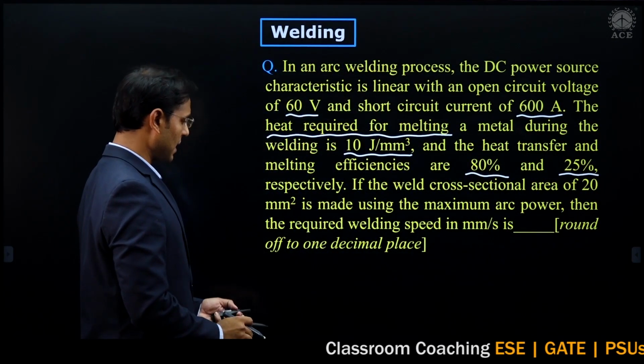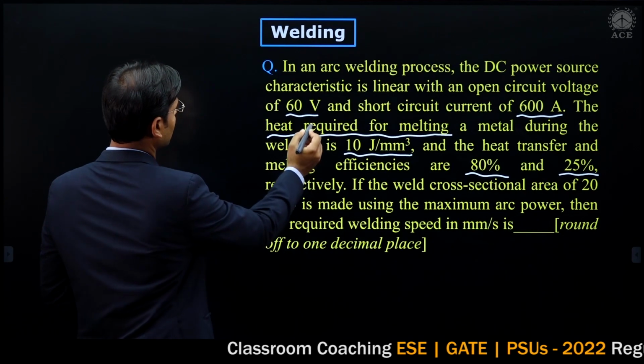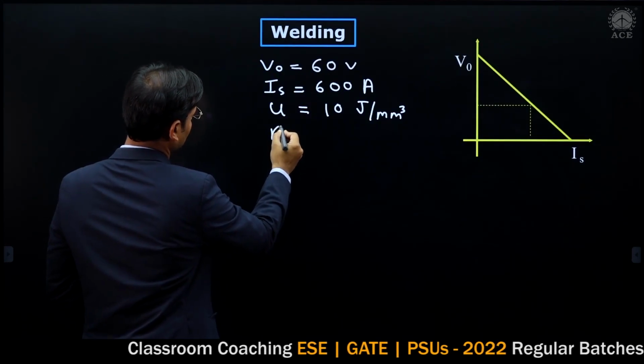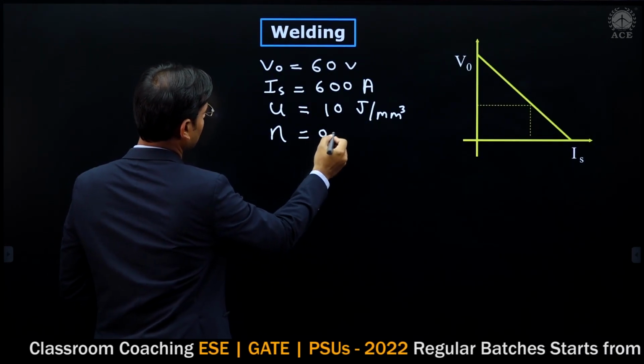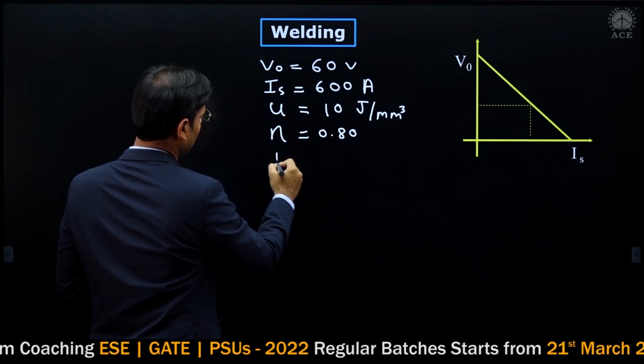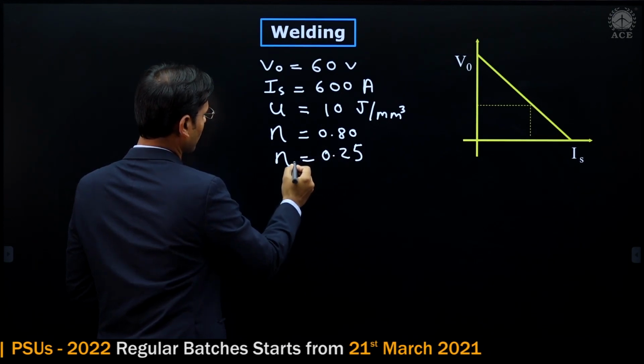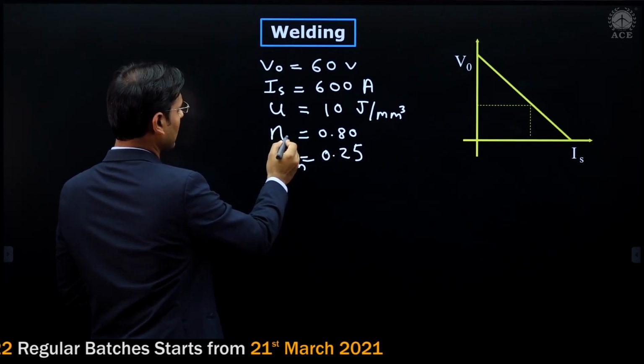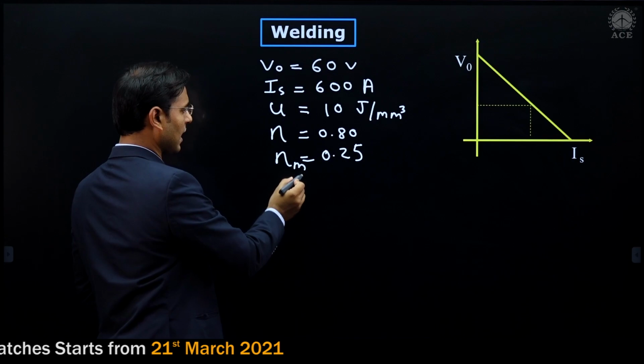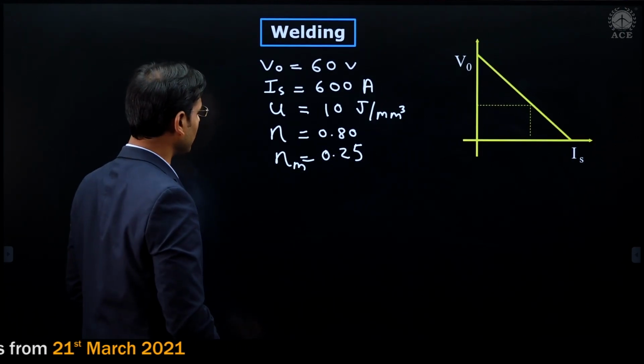And the heat transfer and melting efficiencies are 80% and 25%. Heat transfer and melting efficiencies are given. Just see, heat transfer efficiency is 80%, that is 0.8, and the melting efficiency is 25%, that is I am writing 0.25. Here I am writing M. Eta is the heat transfer efficiency and eta M is the melting efficiency respectively.